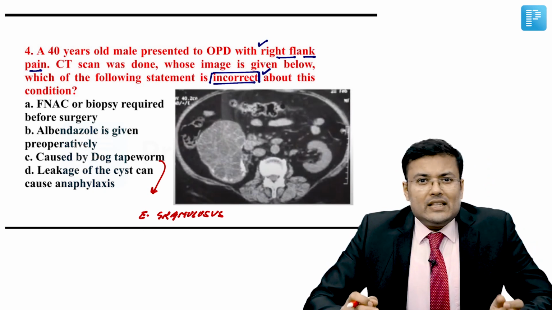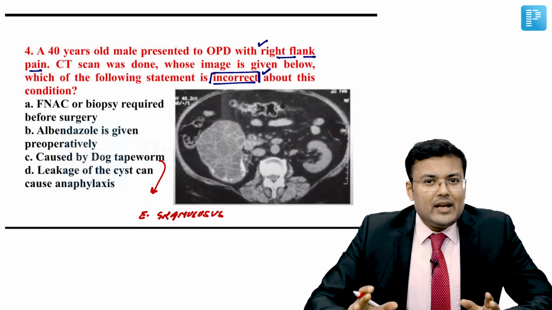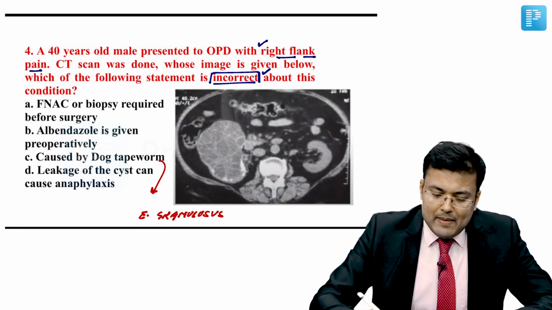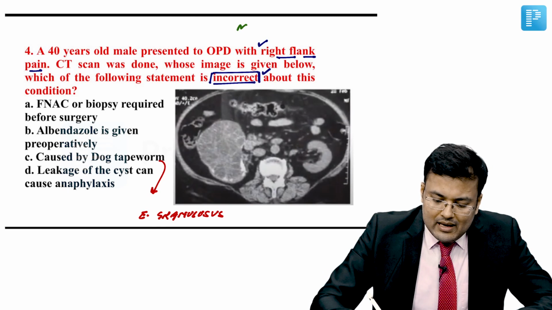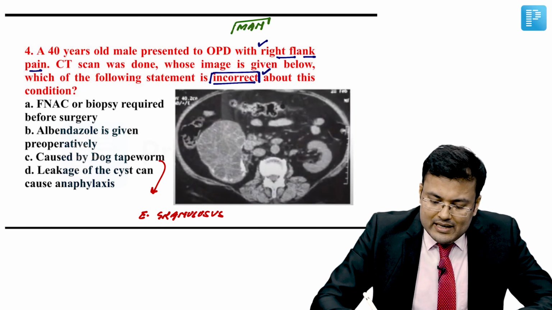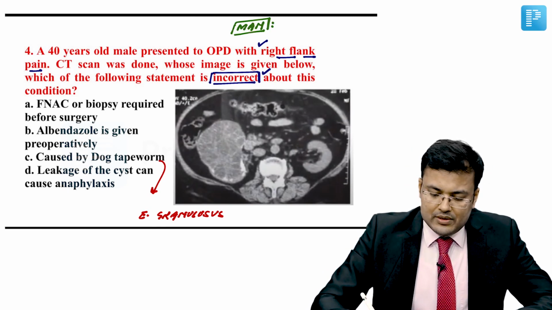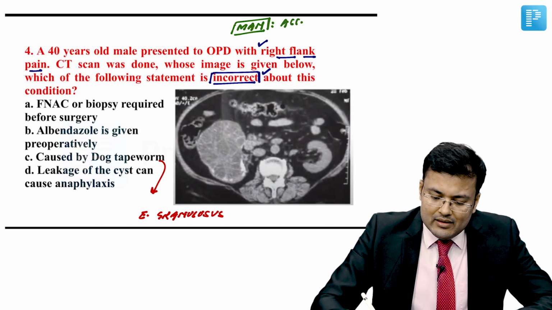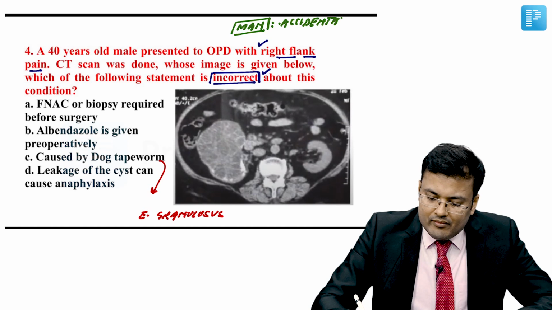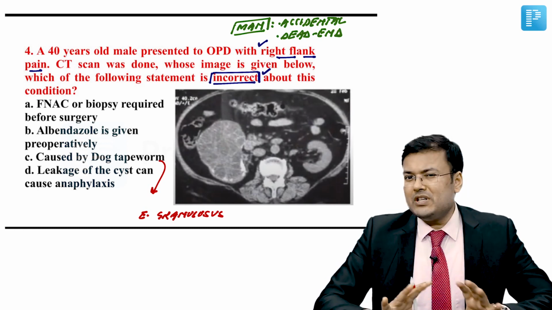You already know that the definitive host is dog, the intermediate host is sheep, and man is an accidental dead end intermediate host, without human to human transmission.